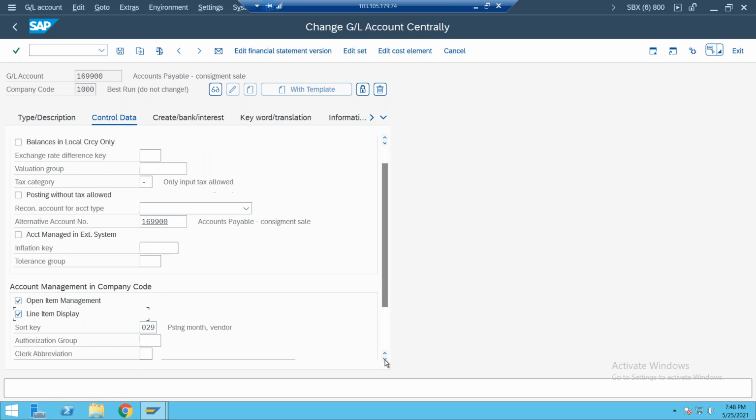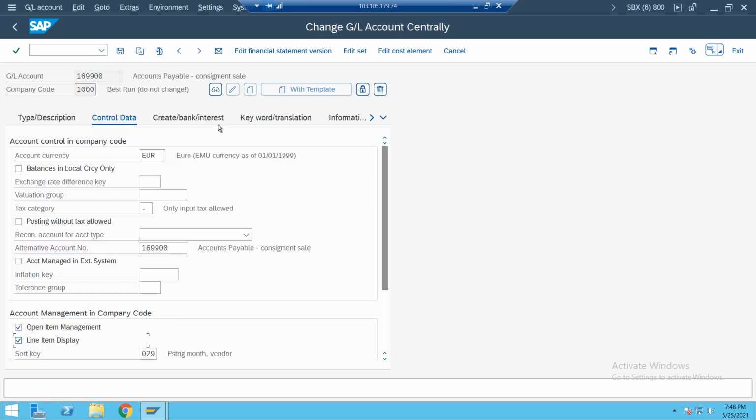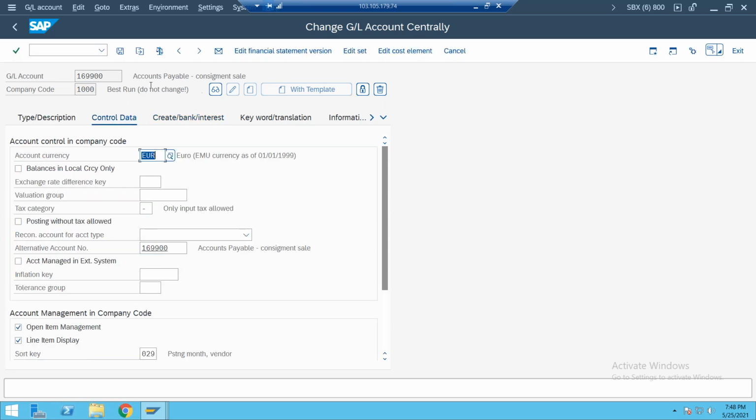We didn't know this area. Mostly in account payable, consignment failure.